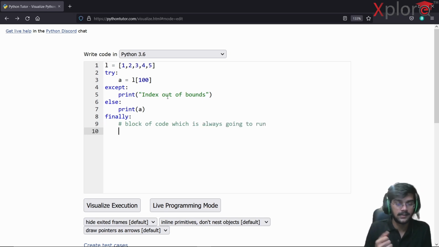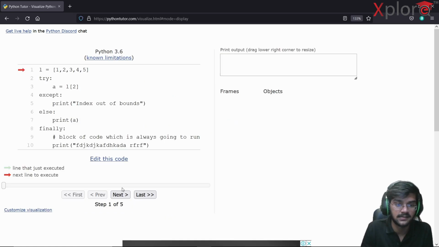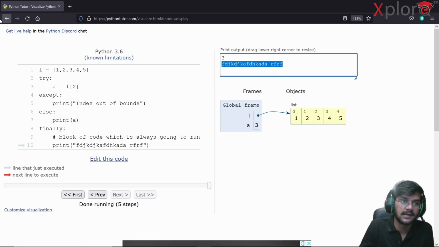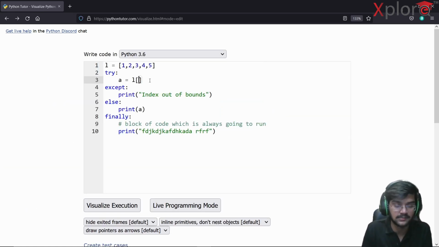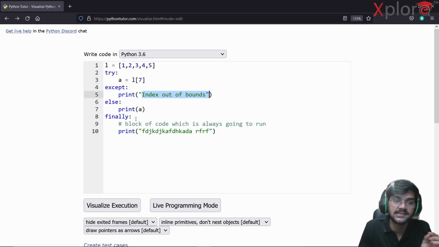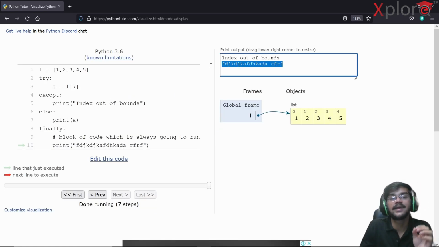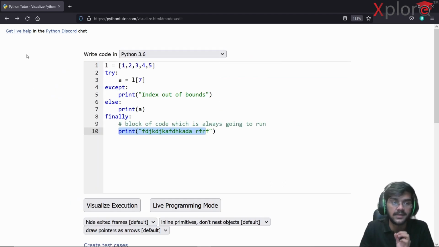That's it. Now let's see what we can do. Suppose I'm just going to write some random characters here. That's it. Now this is going to run every time. As of now, suppose I was accessing L of 2, which is nothing but 3. So it's going to print 3, and it's also going to print this, right? What if my program was throwing an exception? Suppose I'm accessing 7. Then it's going to print the index out of bound exception, and it does not care. It sees that there's a finally block, so it will print this. If I just run this, it will print this, irrespective of whatever my program is throwing.